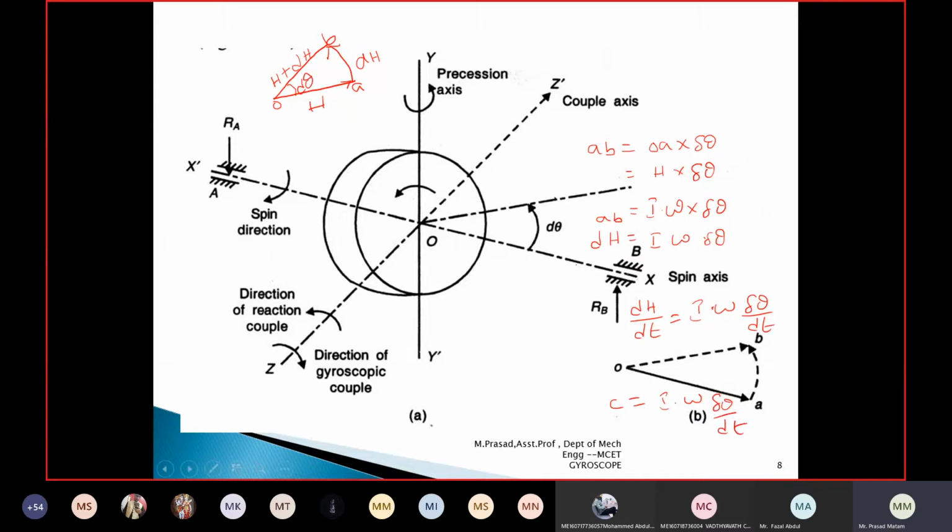Where is the change in angle taking place? The change in angle is taking place around the y-axis. With respect to time, the angle is being changed. The y-axis is called the precession axis.